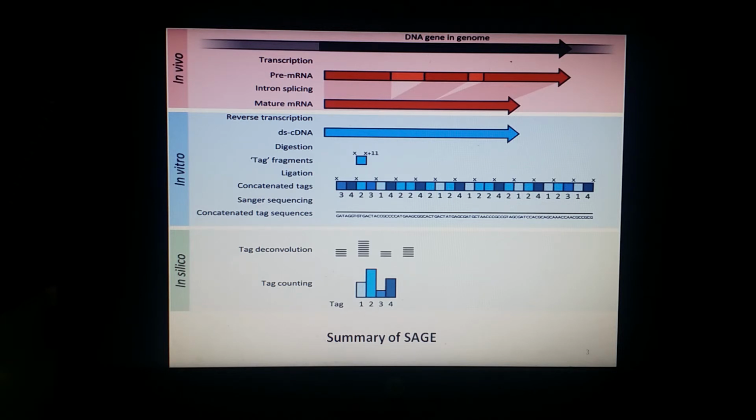Lastly, the sequences are deconvoluted in order to find the frequency of each tag, and the tag frequency can be used to report on transcription of the gene that the tag came from. So this is how the entire process of SAGE takes place, and this was the brief summary.